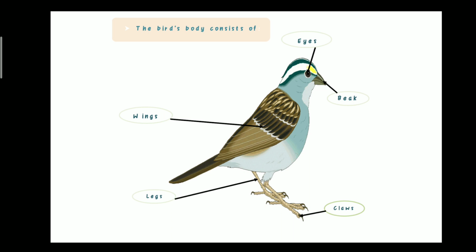Right? Right. So, the bird's body consists of how many parts? 5. Number 1, eyes. Number 2, beak. Number 3, wings. Number 4, legs. Number 5, claws. Super.